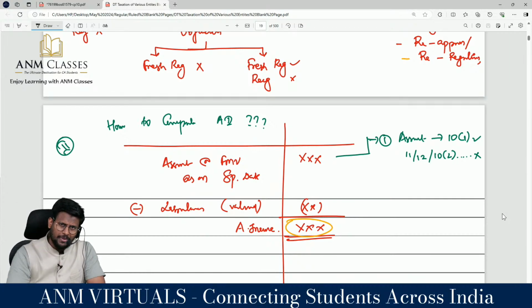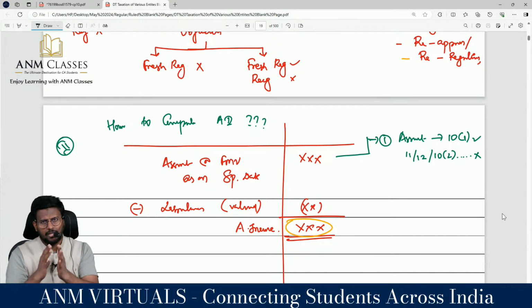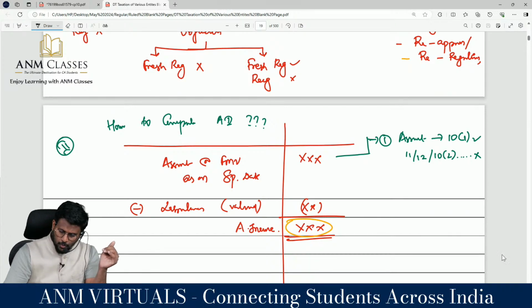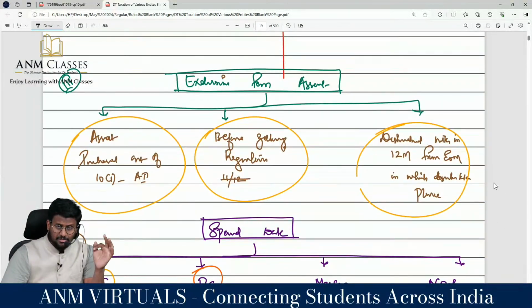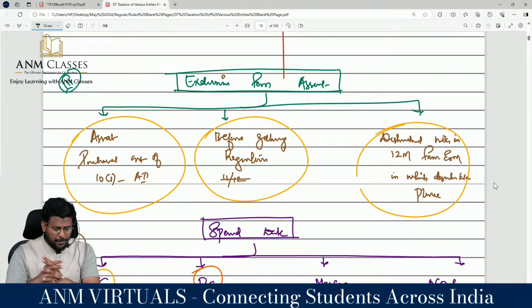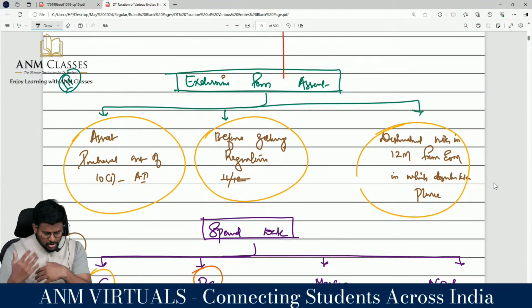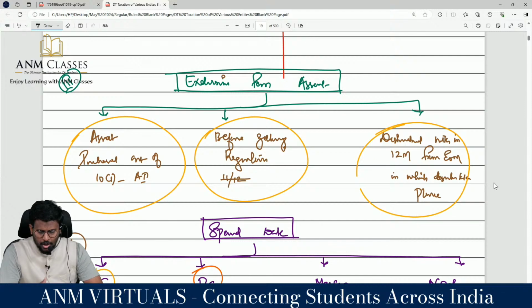On what amount should I pay exit tax? On the accreted income. What is accreted income? Asset at fair market value on the specified date minus liability valued will be the accreted income. In that, when you are calculating the asset, 3 assets should be excluded: asset purchased out of 10(1), that is agriculture income; any asset purchased before the registration taken under section 11 or 12; or any asset distributed after dissolution within 12 months from the end of the month in which the distribution has taken place.